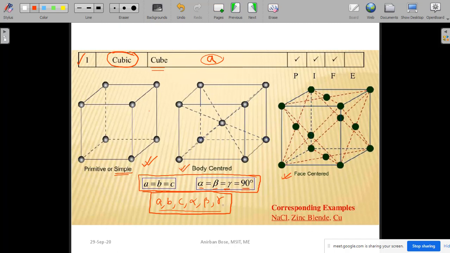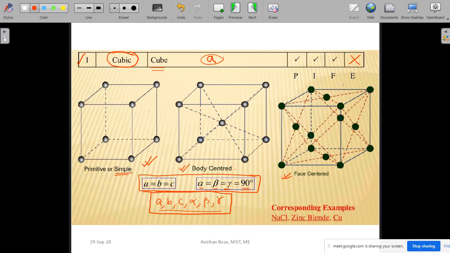But an end centered cubic unit cell is not possible, because if you try to form it, you will find that a larger symmetry already exists in either a primitive, body centered or face centered cell, so you do not need the end centered one.